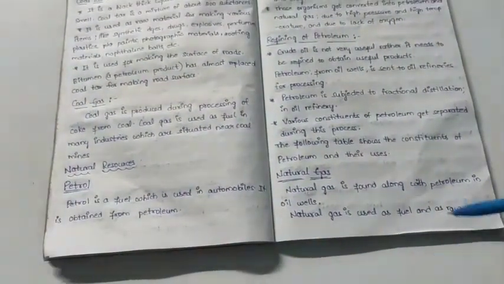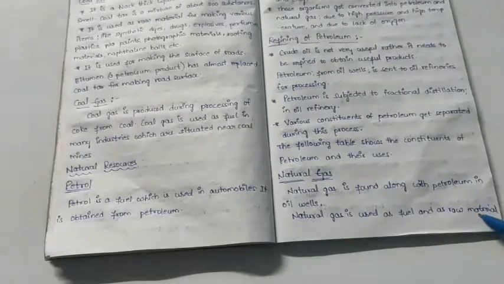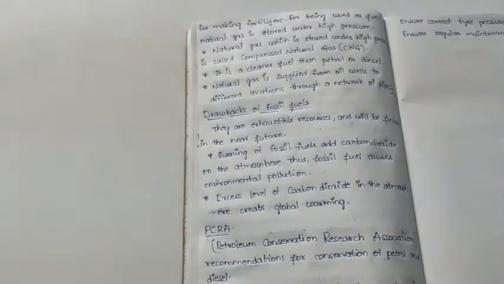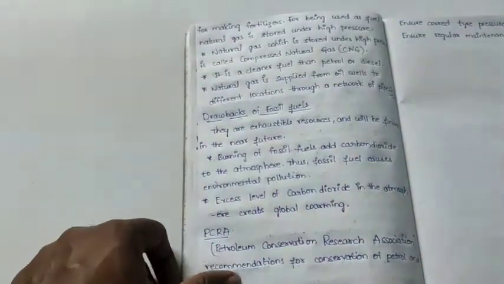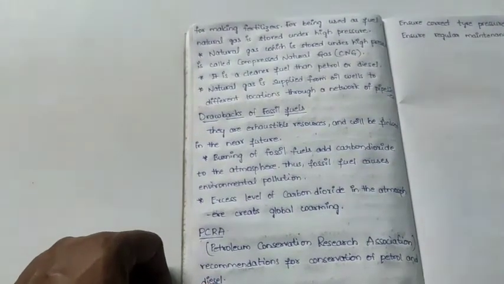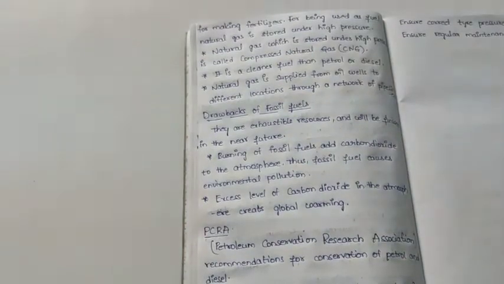So natural gas. What is natural gas? Natural gas is found along with petroleum in oil wells. Natural gas is used as fuel and as raw material for making fertilizers. For being used as fuel, natural gas is stored under high pressure. Natural gas which is stored under high pressure is called compressed natural gas, CNG. What is CNG? CNG is compressed natural gas.